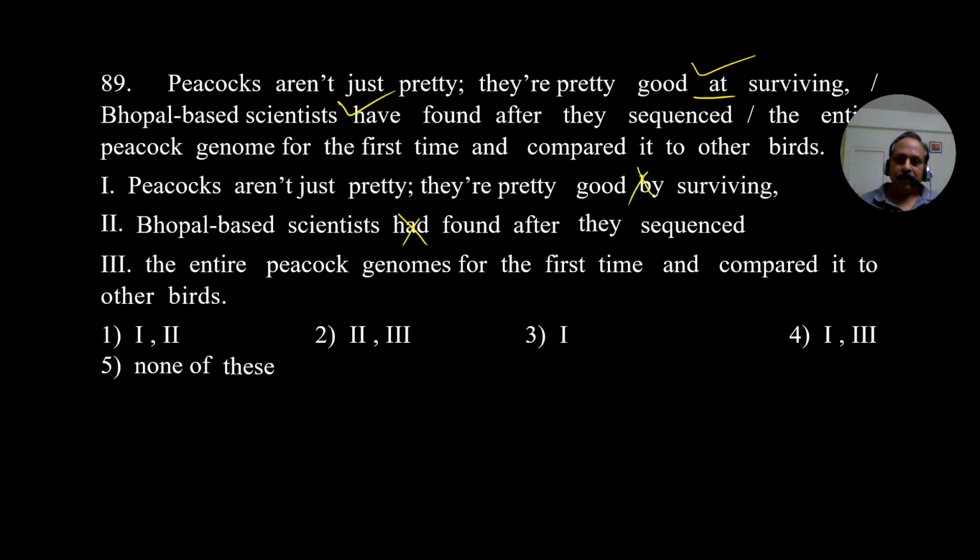After they sequenced the entire peacock genomes. Oh, here genome is correct, not genomes. This is correct. For the first time and compared it to other birds. What does it mean? All the parts are correct. The sentence is correct. None of these. Answer is the fifth option.